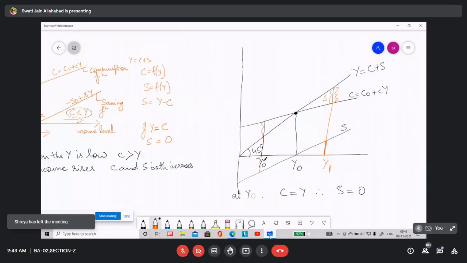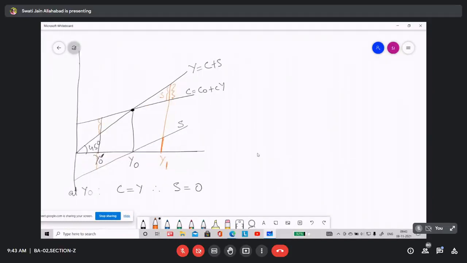Now, if you have understood this, tomorrow we'll talk about investment. Because if you remember, there are two important relationships which we are talking about. Y is equal to C plus S. So we have done this. Now what is left for us to understand is Y is equal to C plus I. So this component I, we will be discussing.